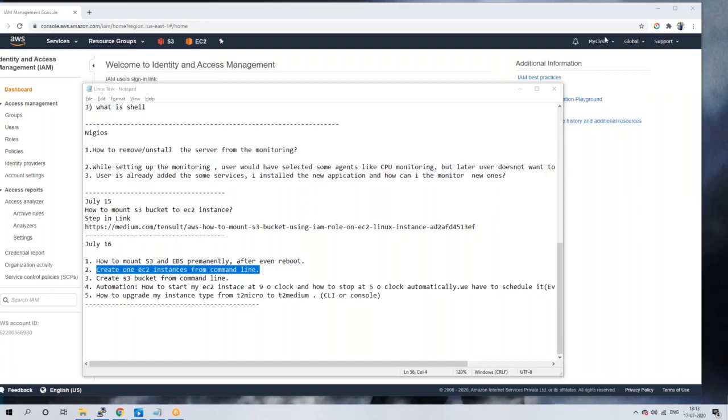And the fourth one, first of all, find out the command. The start command I already showed you yesterday, right? The stop command is simple, the same. Instead of start-instances, you have to use stop-instances. But we have to set the time, right? For that purpose, you can use a cron job.